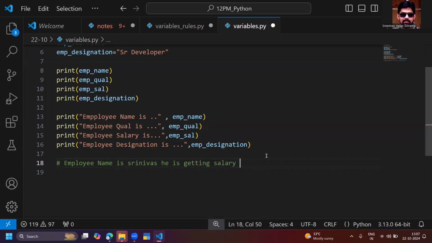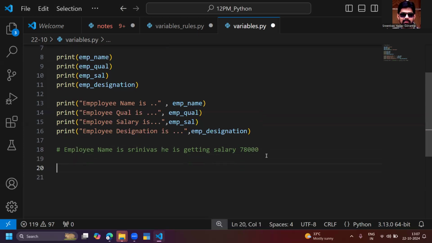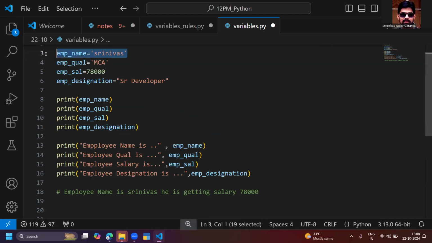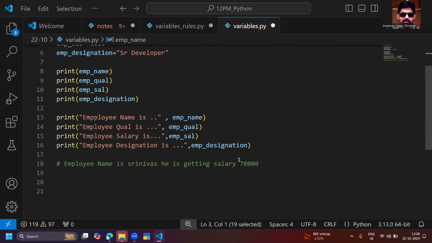He is getting salary something like 78,000, let's say. I want this output now. If I want to see this output, what can you do? Anybody, just give the solution for this in the chat box. Please give me the solution. First of all, Srinivas is available here, salary is also available here. Name is available here. Tell me, what is the solution for this?